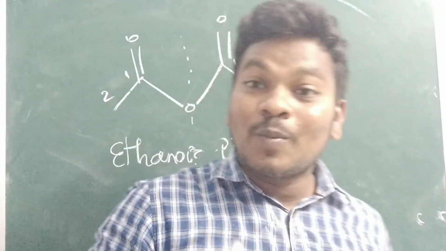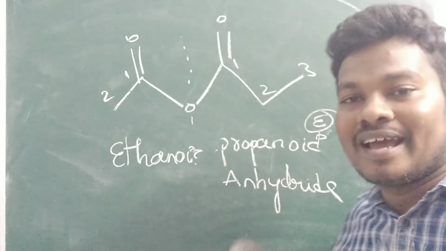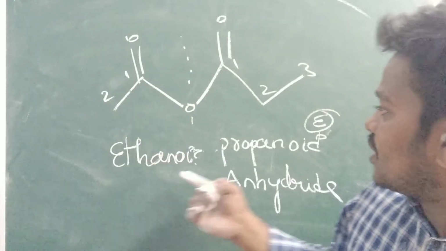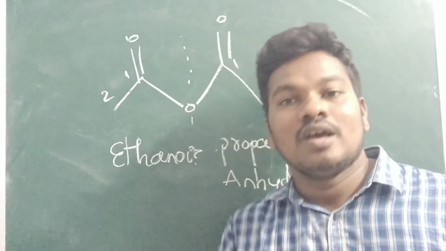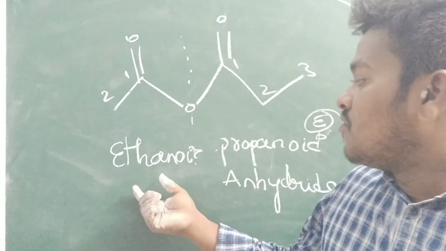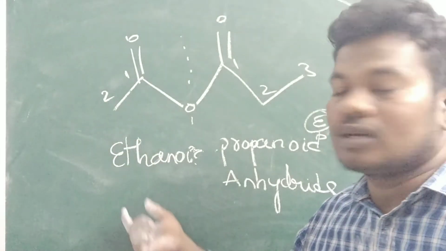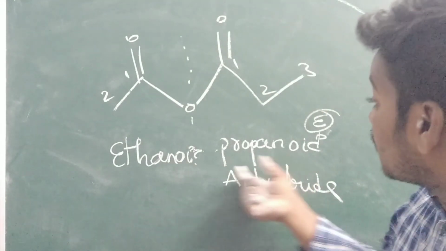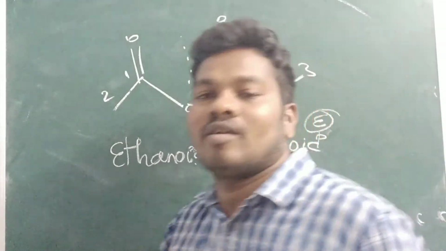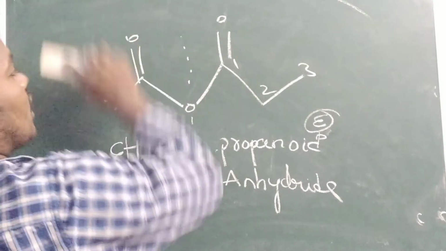You should not write propanoic, ethanoic anhydride. You should write ethanoic, propanoic anhydride. No need to mention the first ethanoic, first propanoic, and no need to mention the numbers. Just remember that first we have to choose the group with the least number of carbons, next the group with the highest number of carbons. Propanoic, ethanoic anhydride is wrong. Ethanoic, propanoic anhydride only is correct. We have to follow the system from least to highest.